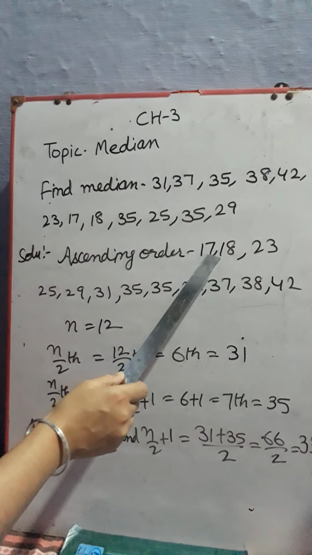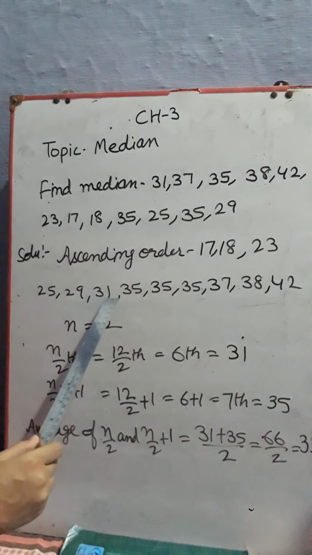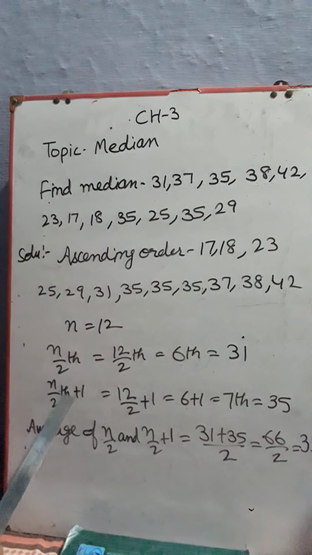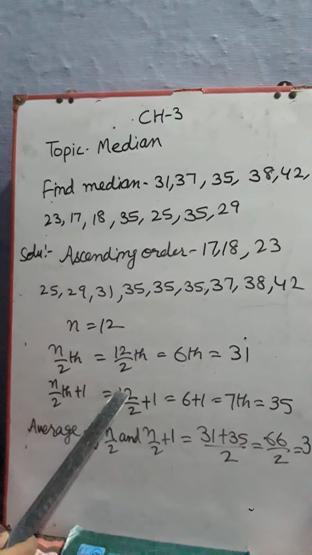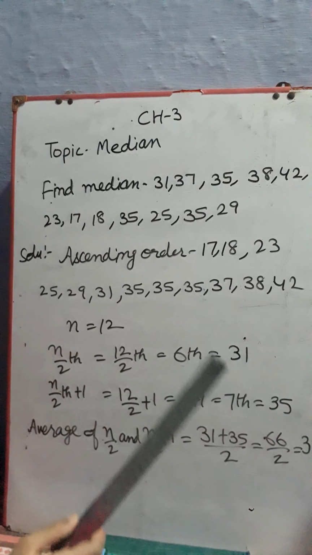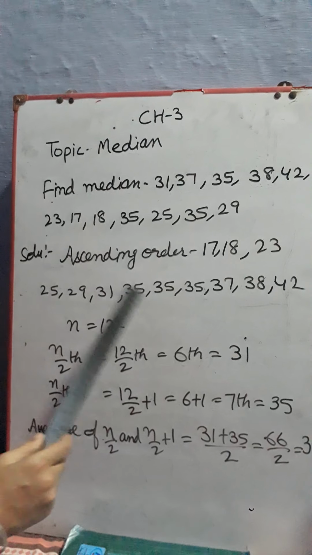Check which is 6th item. 1, 2, 3, 4, 5 and 6. 31 is 6th item. Next we take n by 2th item plus 1. 12 by 2 plus 1, 6th item plus 1, 7th item. 7th item we have 35.